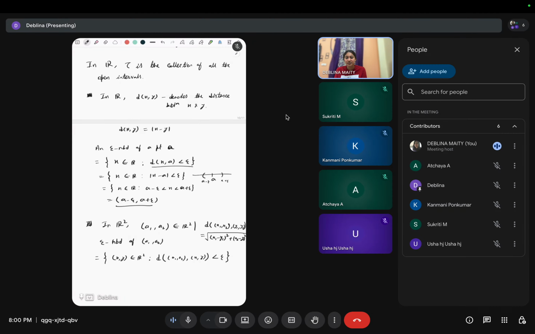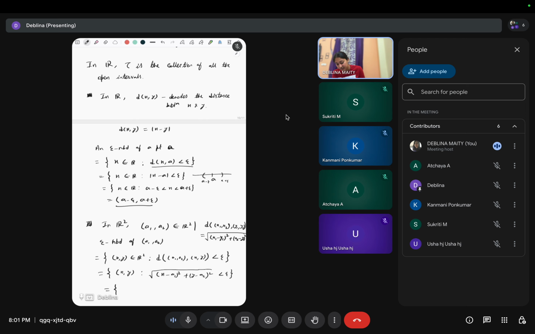This is the distance function in R2. So with respect to this distance function, we get all those x y such that root over of x minus a1 square plus y minus a2 square is less than epsilon.